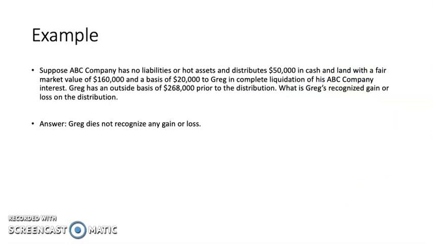So an example of this: suppose ABC Company has no liabilities or hot assets and distributes $50,000 in cash and land with a fair market value of $160,000, with the basis of $20,000, to Greg in complete liquidation of his interest in ABC Company. Greg has an outside basis of $268,000 prior to the distribution. What is Greg's recognized gain or loss on the distribution? In this case, Greg would not recognize any gain or loss from this distribution.